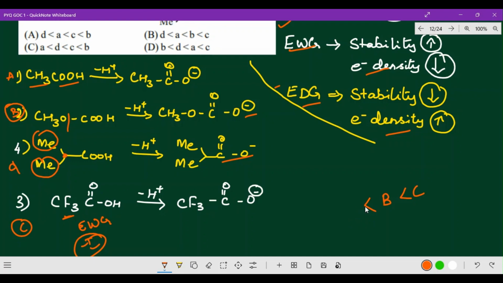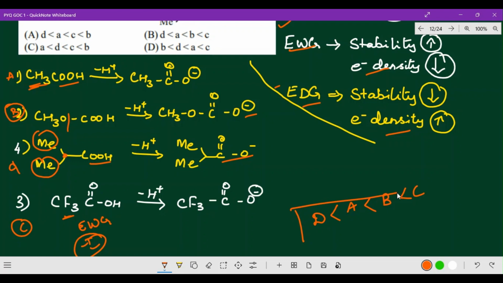Then the next one, what is it? A. Why? Because CH3 will be there, and the last and least one has two methyl groups attached with the CH and COOH. So this is the least. So which is the correct option? This is fourth, I just mentioned here fourth, actually it is the D option.